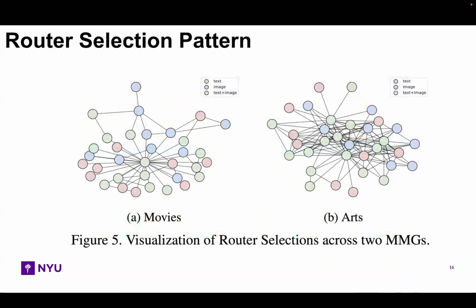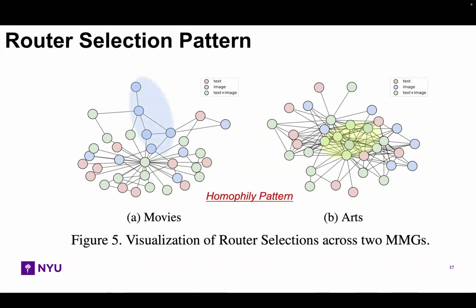To understand the router, we visualize its selections on two graphs. Each color represents one selected modality view: text, image, or text plus image. The selections are not random. They form structured regions in the graph. This reveals a homophily-like pattern.